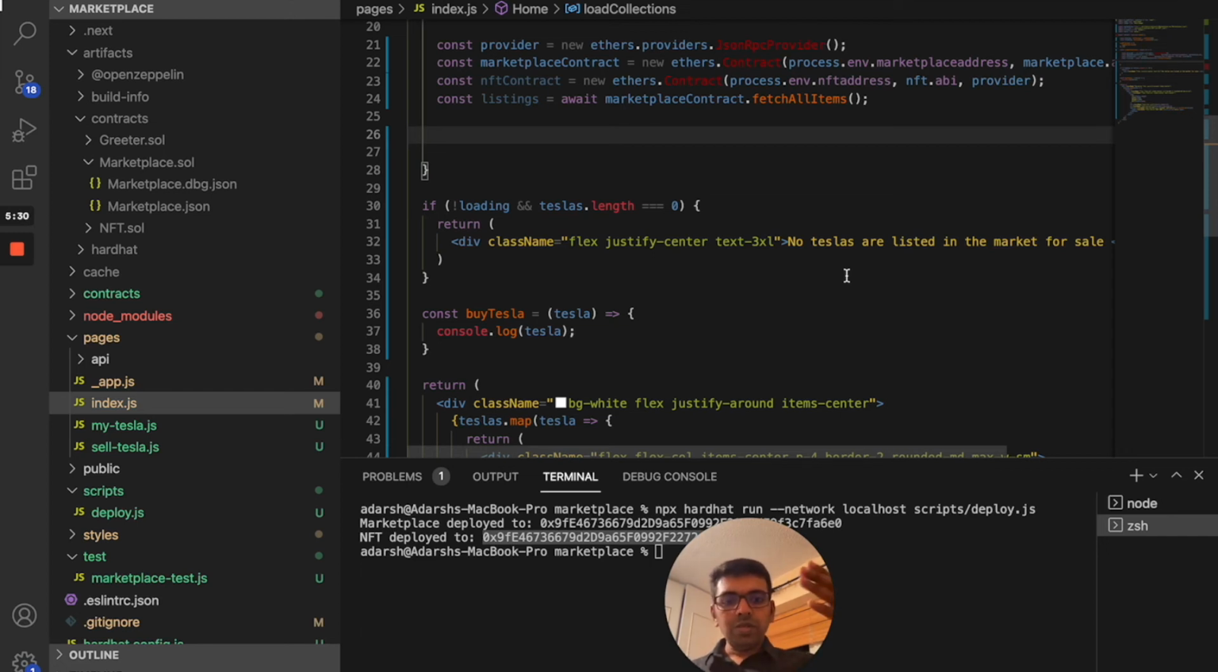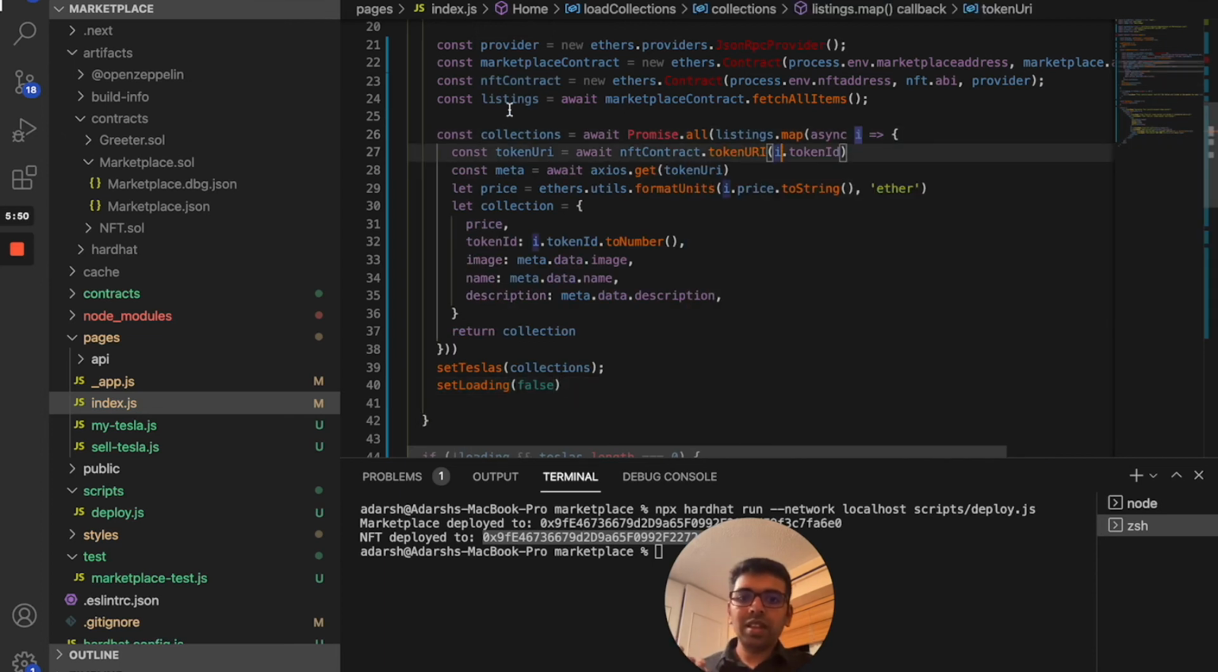So what is happening here? We are pulling all the information from the marketplace. Now we need to make an API call to the NFT to get the NFT URL. That's the IPFS URL. Then we need to make an API call to the IPFS URL to pull that information. Let's write a function for that.